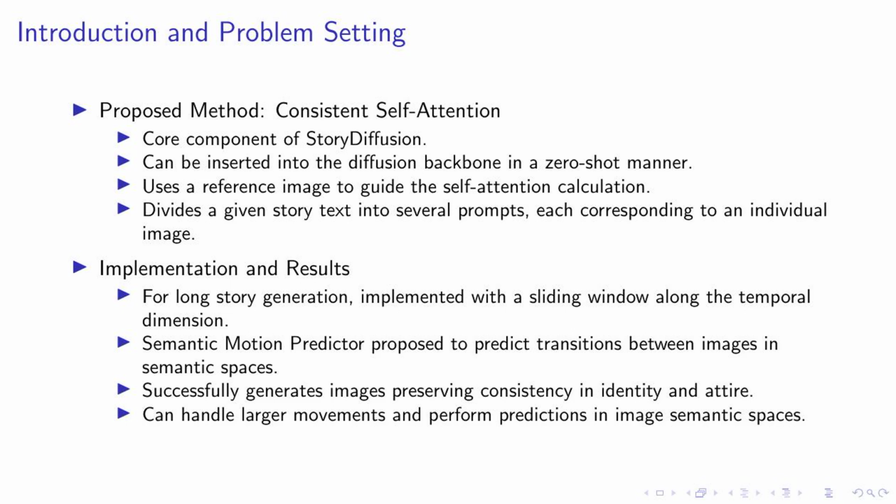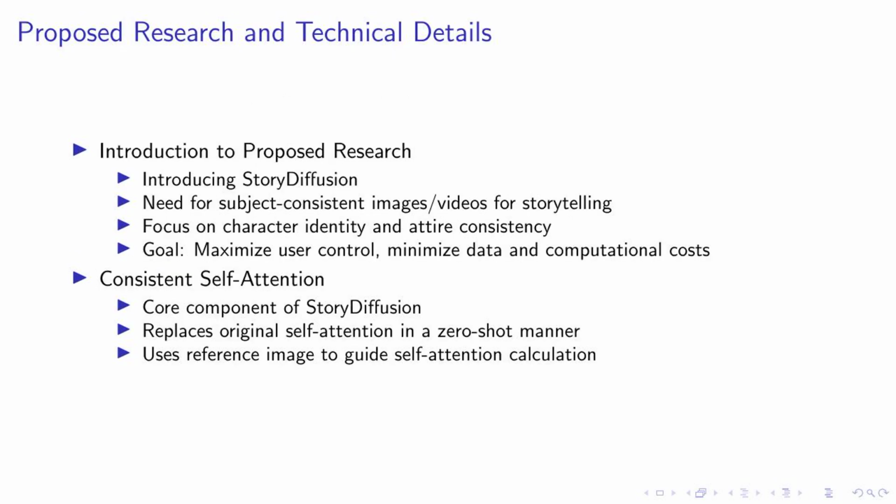This approach removes the dependency of peak memory consumption on the input text length, making it possible to generate longer stories. This is a significant step forward in the field of content generation, opening up new possibilities for storytelling. Our research introduces StoryDiffusion, a groundbreaking method for generating subject-consistent images and videos. This method is built upon two key components: consistent self-attention and semantic motion predictor.